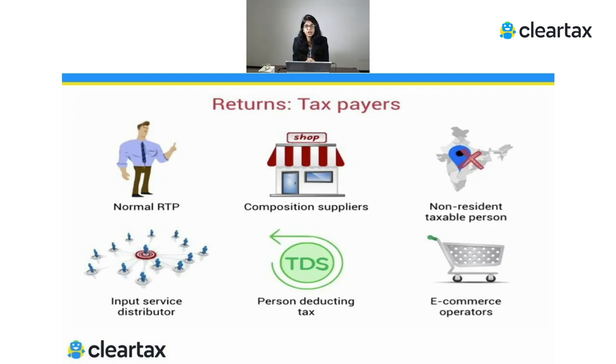Then the second return which we need to file is GSTR 3B. GSTR 3B is a monthly return. Every month we need to file that return. Apart from that, there is another return which is GSTR 9. GSTR 9 is an annual return and it's a combination of what we have already filed in 1 and 3B. So that needs to be filed again, which is an annual return.